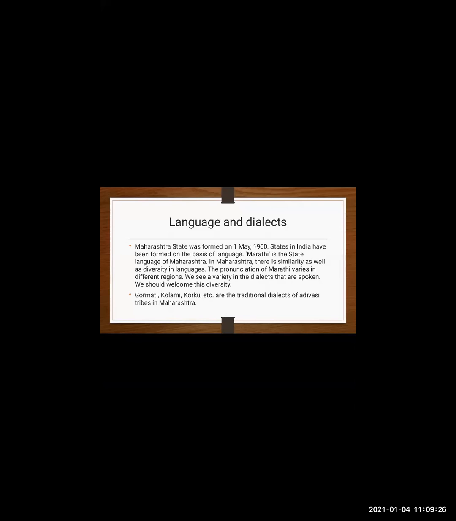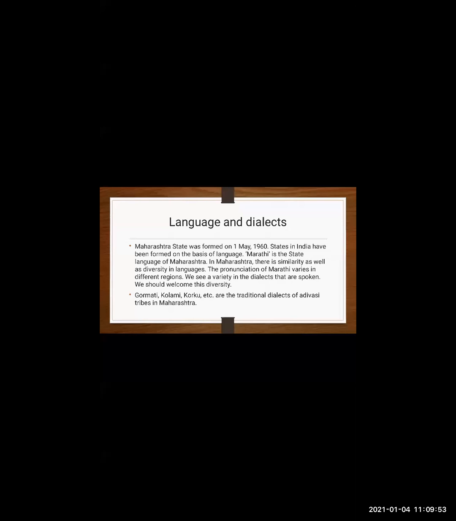Means when you go to Konkan, in Konkan they speak Konkani and Malvani. Then Ahirani is another language, a little bit of Marathi only. Means different languages are there. On the Konkan side, Konkani and Malvani are there. In Vidarbha, Vardai is there. Khandeshi is there. That's Marathi only, having different tones and tunes of language.